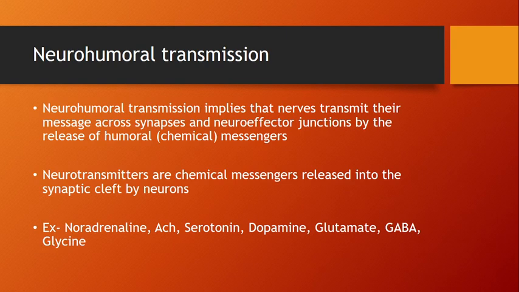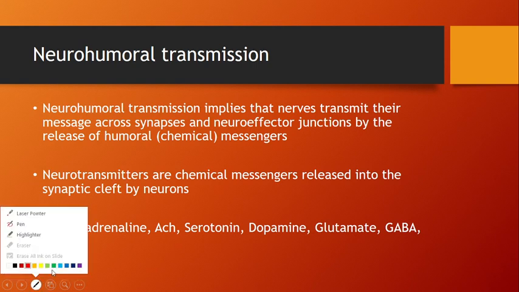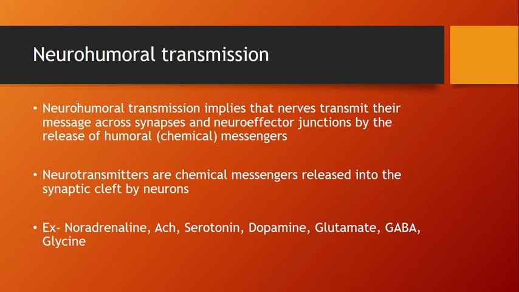So what do you mean by neurohumoral transmission? As the name suggests, neuro means neuron and humoral means chemical. Neurohumoral transmission implies that nerve impulses transmit their message across synapses and neuroeffector junctions by the release of humoral, which means a chemical messenger.